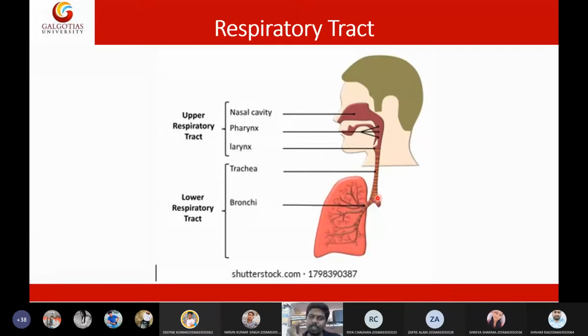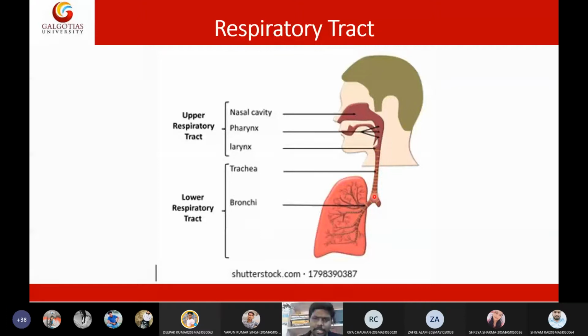The more the segments, the smaller the area. Ultimately, at the end of this trachea, you will end up with the alveoli present in the lungs. Together, this trachea and the segments of the trachea are called the bronchial tree.